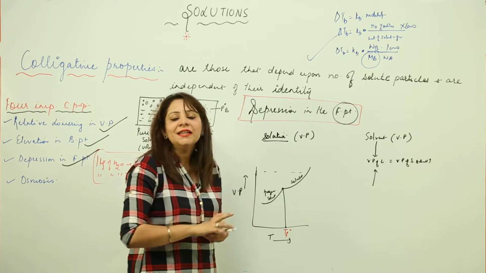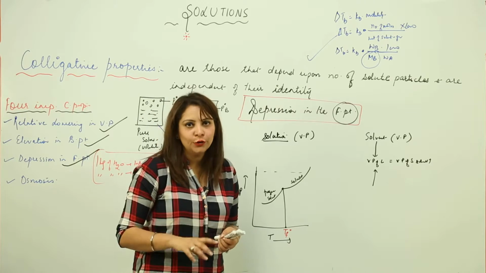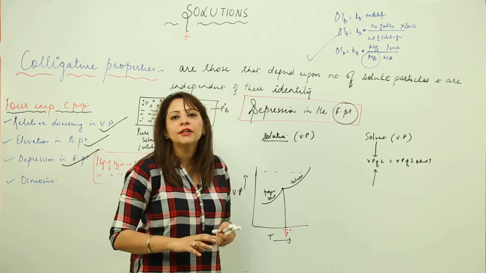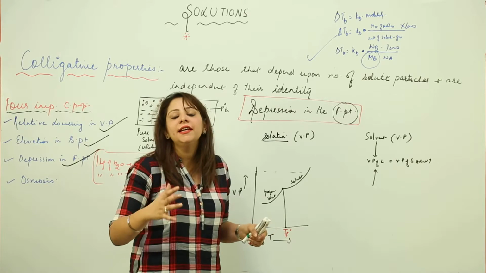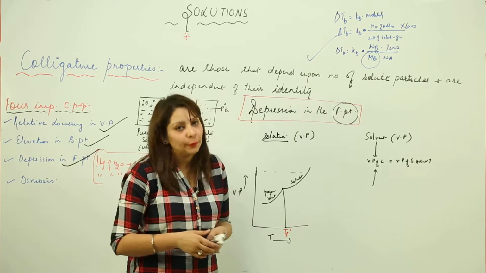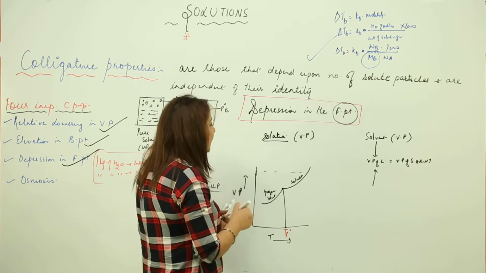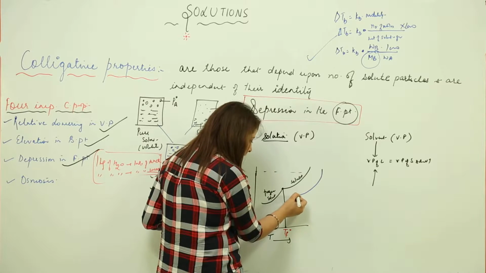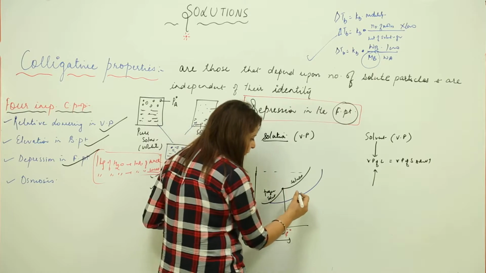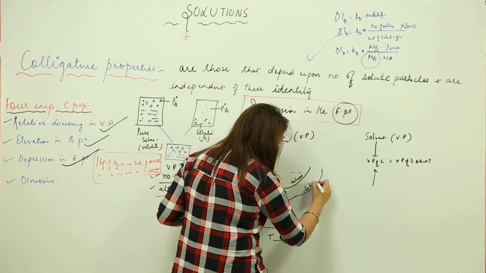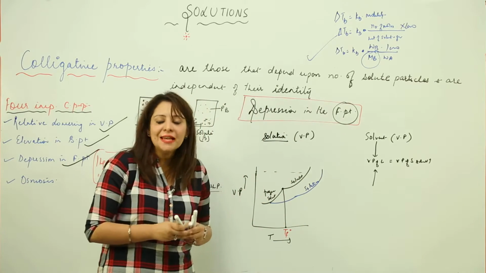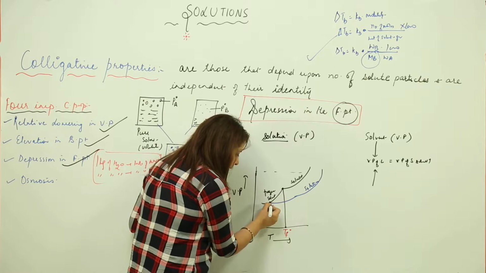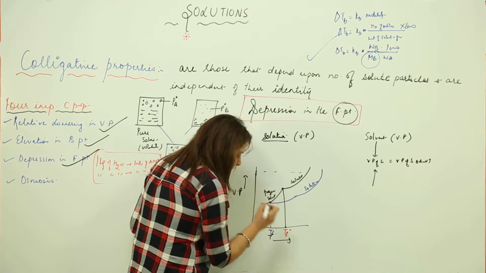Right. Now we see that when we add a non-volatile solute into a solution, the vapor pressure is going to fall. It is almost clear to you that when we add a non-volatile solute, it will occupy a certain area. Hence the escaping tendency decreases, or the vapor pressure gets decreased. So the vapor pressure of the solution is going to be less than the vapor pressure of the solvent. Let us say it meets the frozen solvent at this point. This is the vapor pressure of the solution, and this corresponds to the freezing point of the solution.